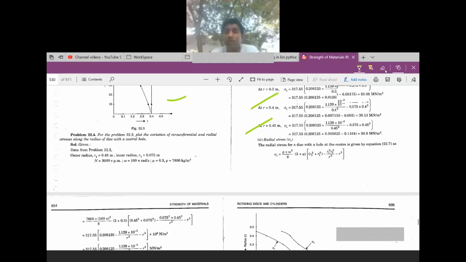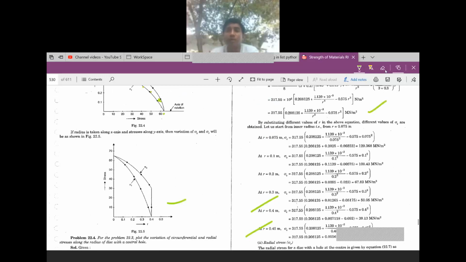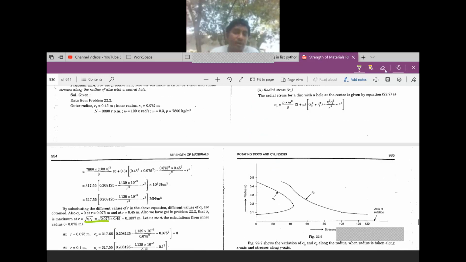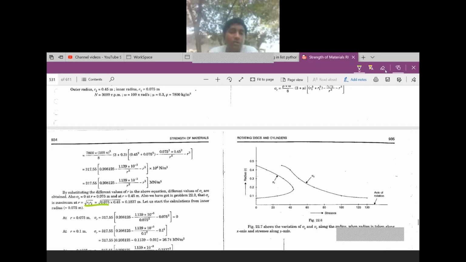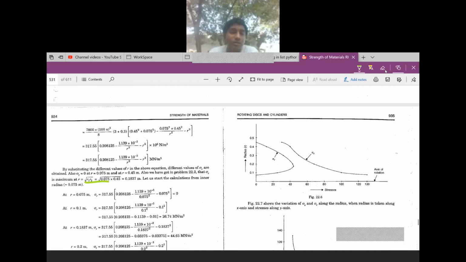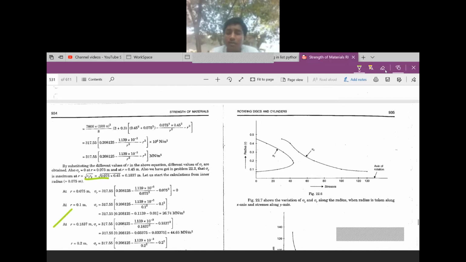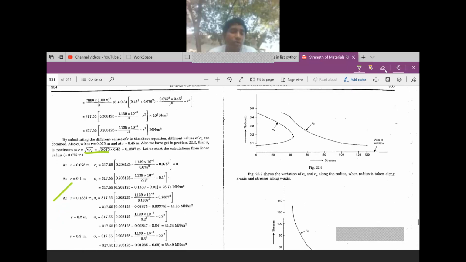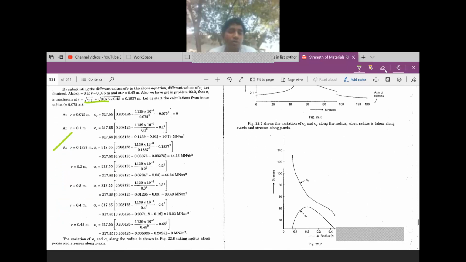The radial stress is maximum at root of r1 into r2, that is at 0.1837 meters. So you are calculating there as well. Understand? Then r is equal to 0.2, 0.3, 0.4, 0.45.